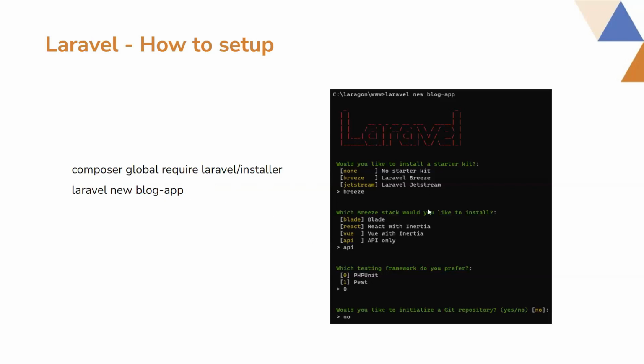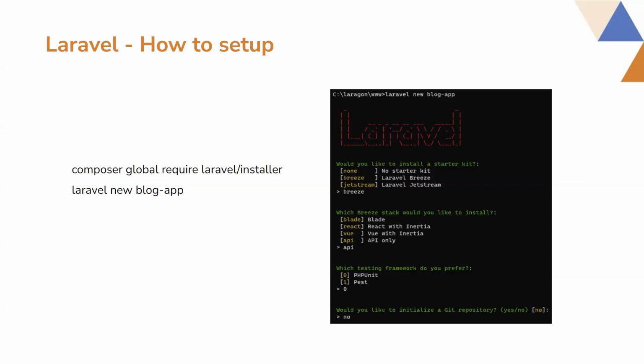So in this way, you can see in the black box, this is the typical output after running this command, laravel new blog-app. Then you will be given some options to choose a starter kit. If you don't want to use any starter kit, you can use none. There are also options like Breeze and Jetstream. Breeze and Jetstream are used for different purposes.